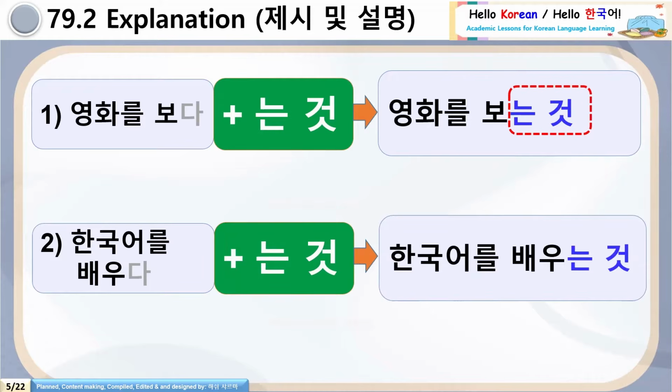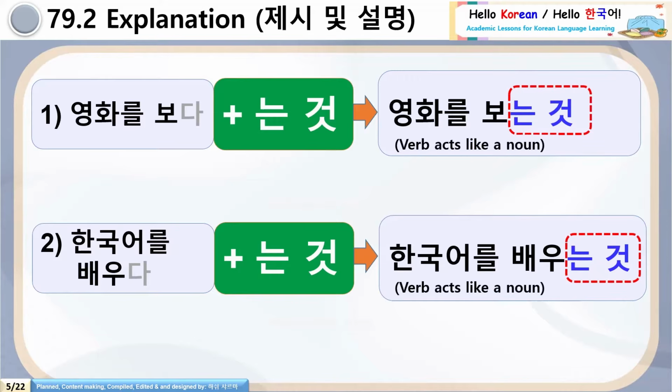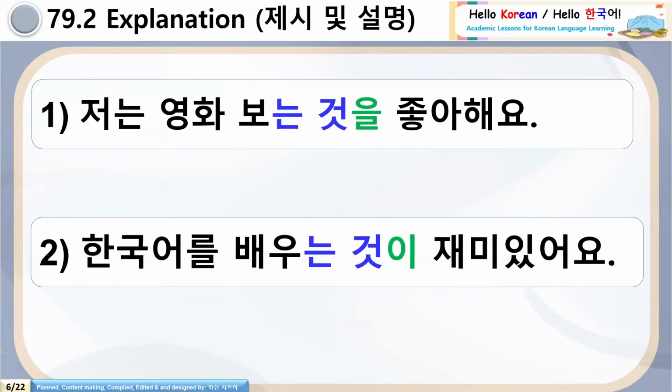What is happening here? We are using the grammar neun-geot with the action verb, and verbs are acting as a noun. Clear, 여러분? Now, coming to the same sentences again, see how the complete sentences will be made. Number 1, 저는 영화 보는 것을 좋아해요. And number 2, 한국어를 배우는 것이 재미있어요. Please keep your focus on the use of neun-geot with the action verbs.